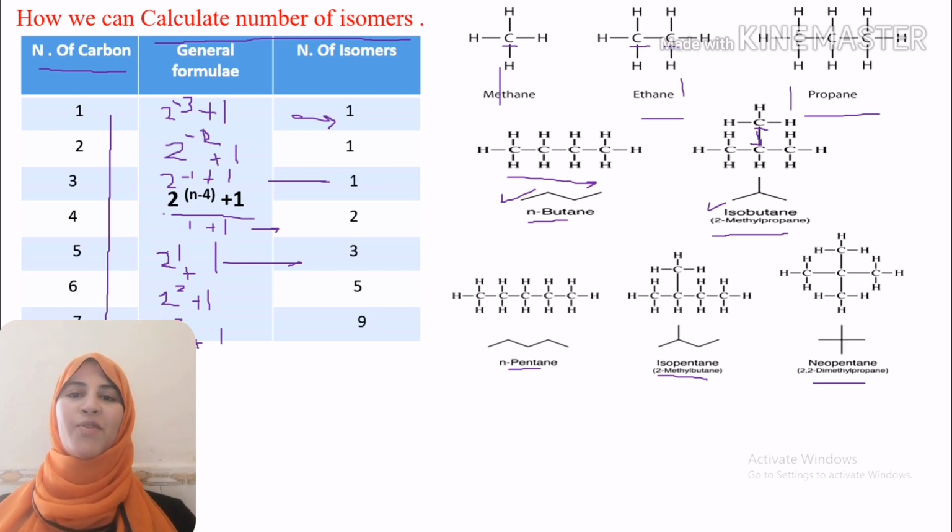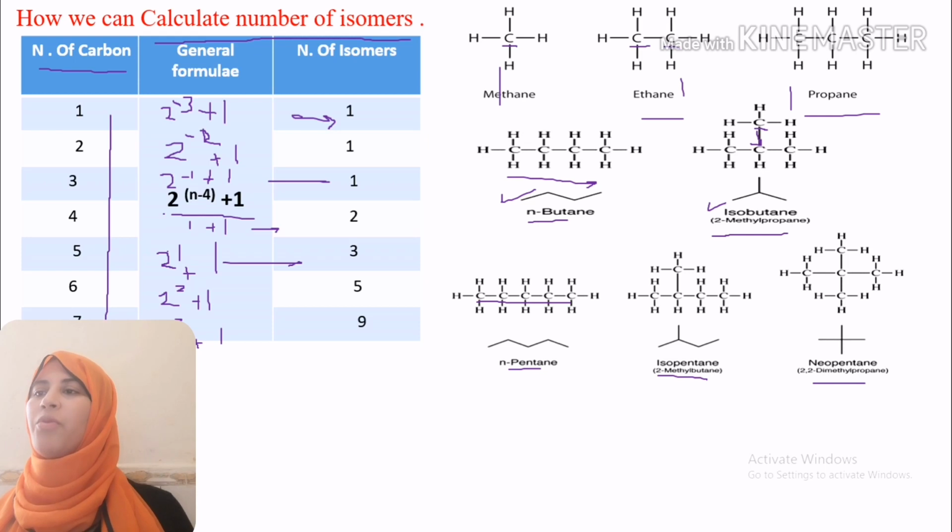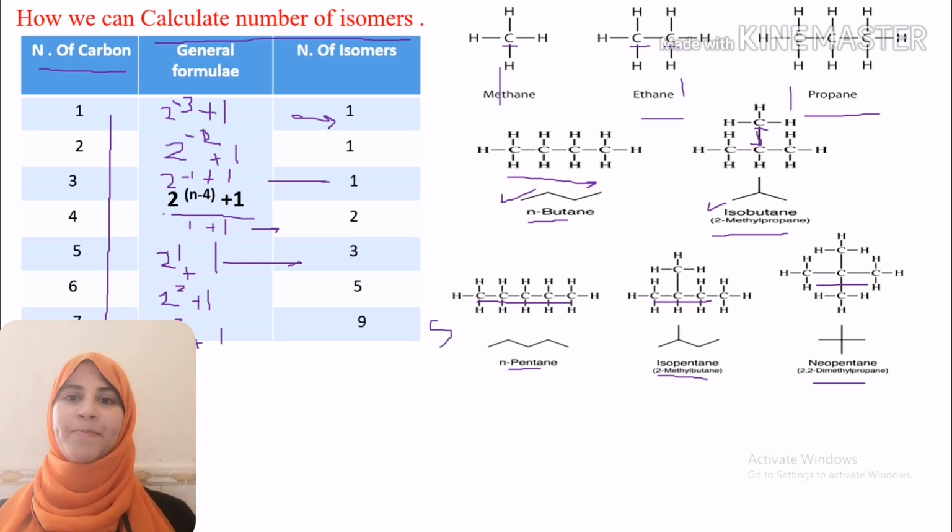So we are moving into chain isomerism. The length of our carbon chain changes from 5 carbon atoms, 1, 2, 3, 4, 5, to 4 carbon atoms, and to 3 carbon atoms in neopentane.